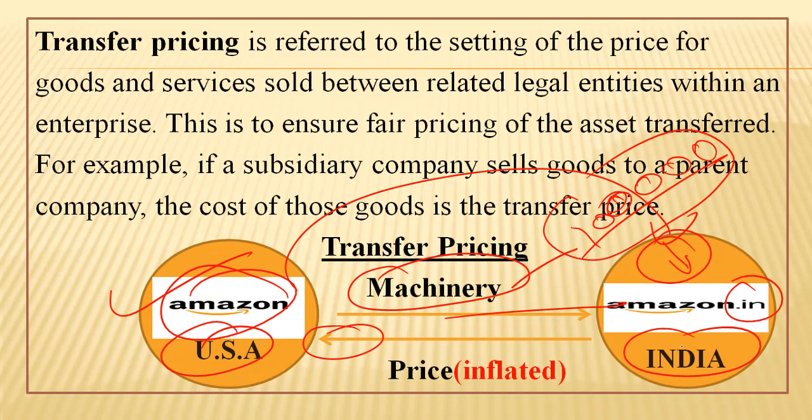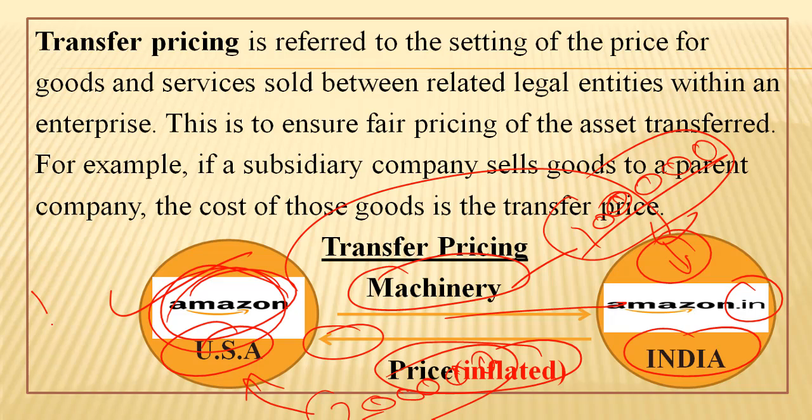But Amazon India, in order to send more money to its parent company by avoiding tax, does what? It inflates the price and says that it has paid 2 lakh rupees per laptop imported from USA from its parent company. They are overbilling.